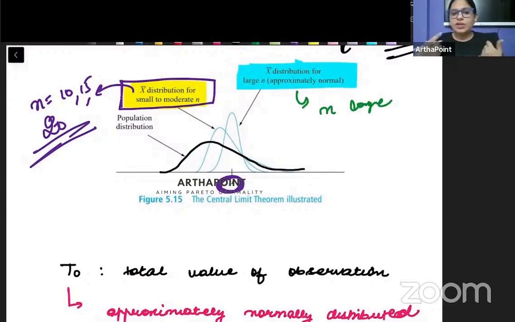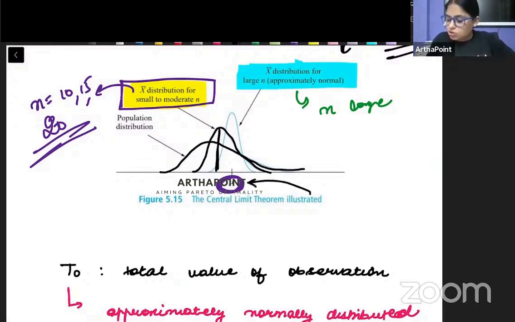Now you need to notice that as the size of the sample is increasing, look here, the size of the sample is small. So when the sample size is small, we realize that our sample mean has a deviation from the population mean. This is my population mean, which is mu.